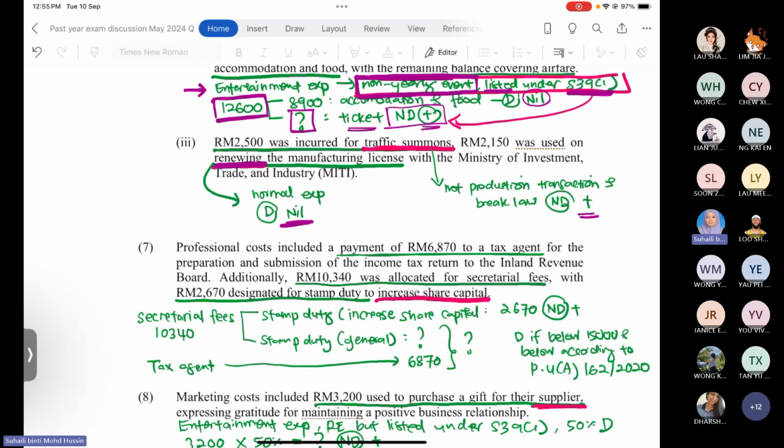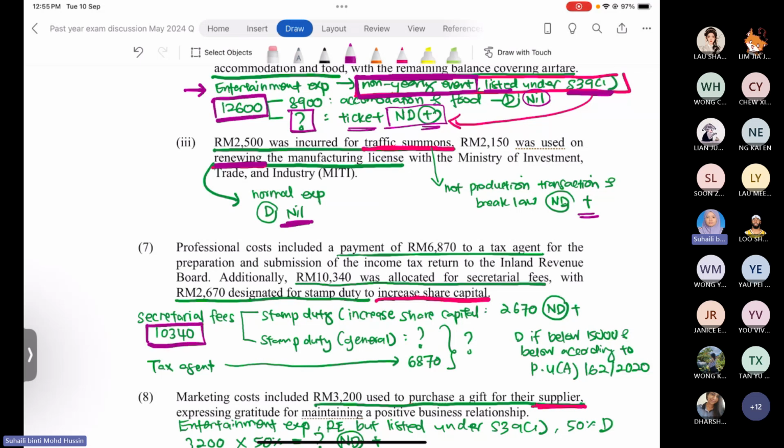So the company made the payment for the secretarial fees, totaling 10,340. From this amount, the company made the payment of the secretarial fee related to the stamp duty to increase the share capital, 2,670 ringgit. And the balance here is for the stamp duty for the general expenses.